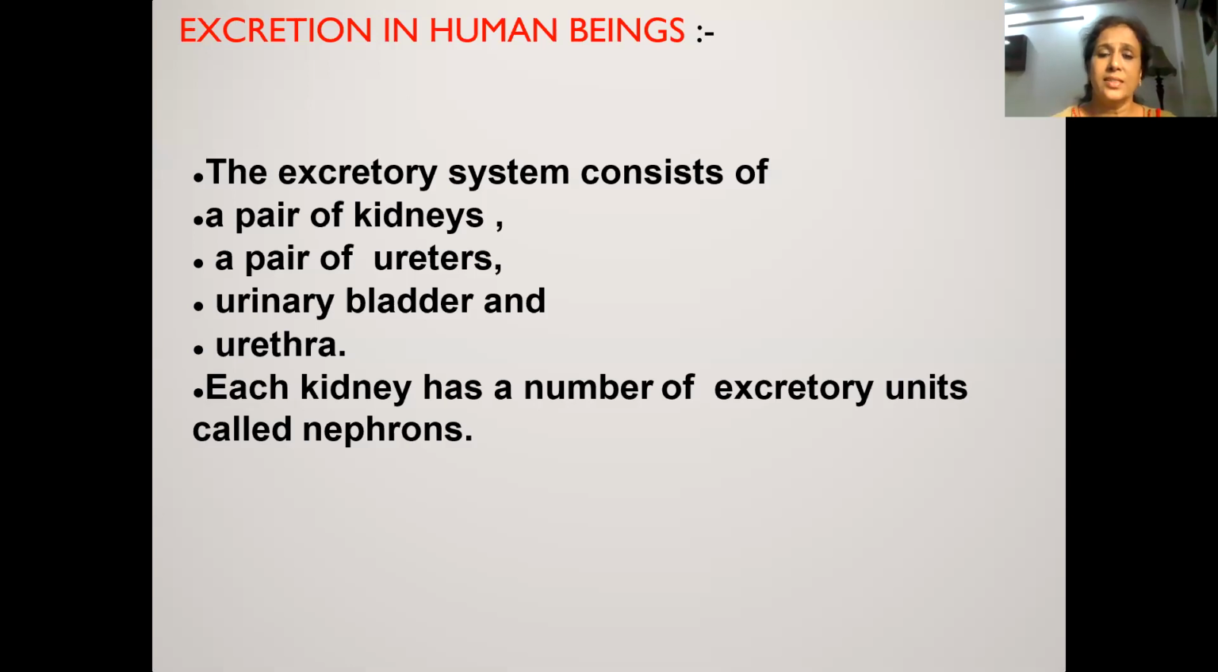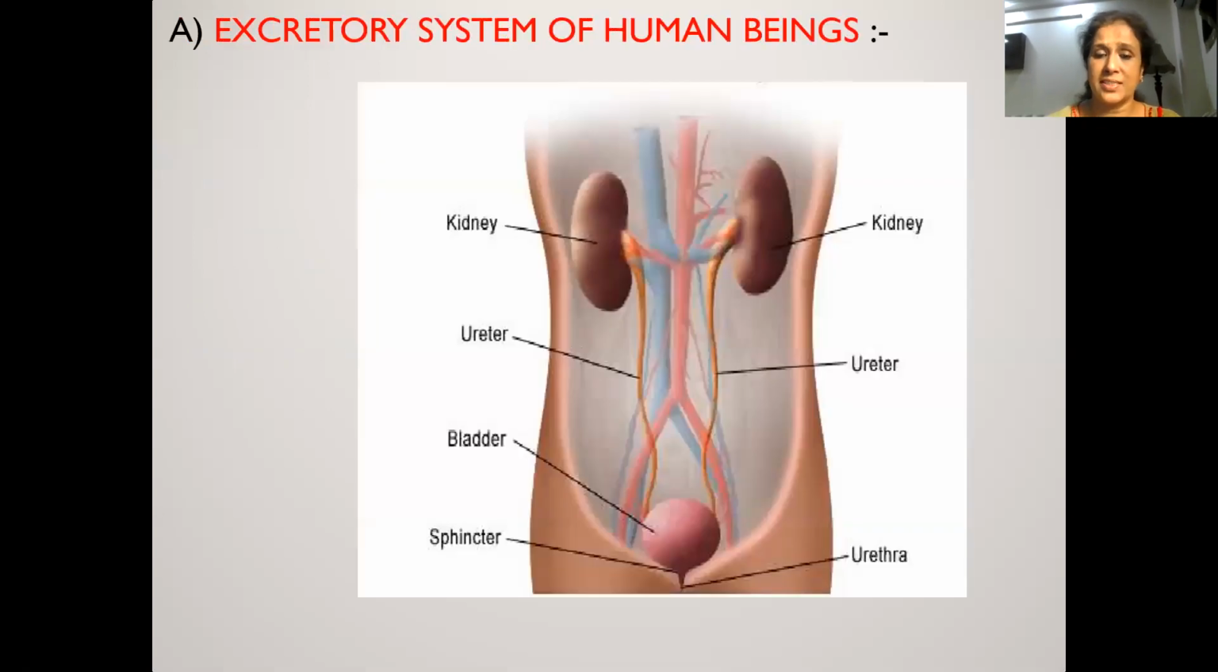Now this system includes a pair of kidneys, a pair of ureters, which are the tube-like structures, urinary bladder, and urethra. Urethra, this is the opening. Let me explain you with the help of this diagram. Now here you can see that a pair of kidneys is there. Then this tube-like structure is ureter. This ureter is connecting kidneys to urinary bladder. This urinary bladder is a bag-like structure that stores urine, and the opening of this urinary bladder is called urethra.